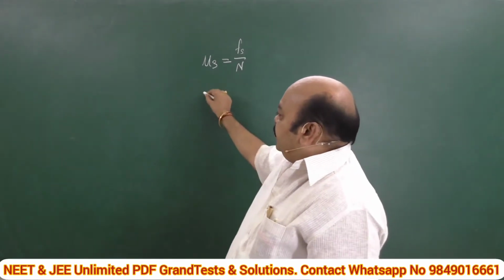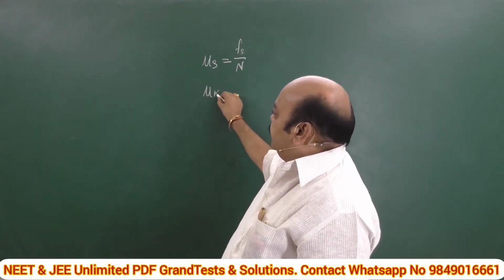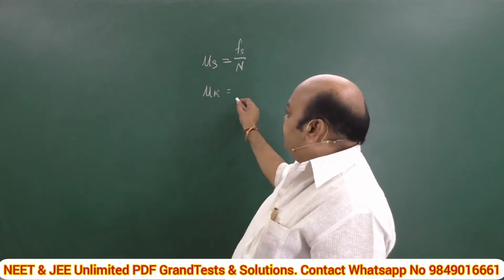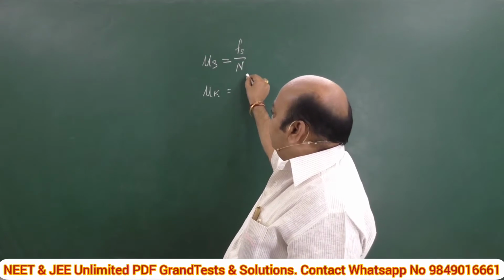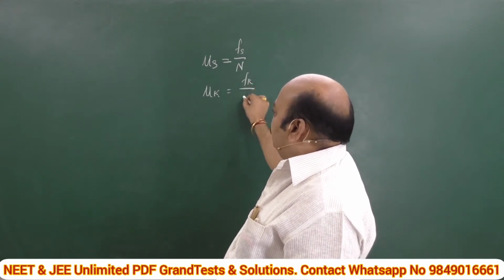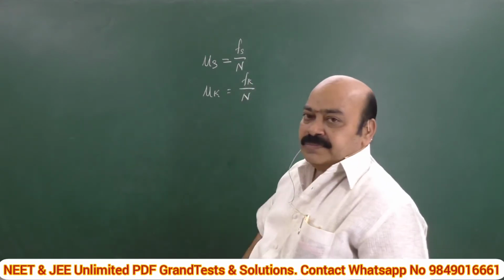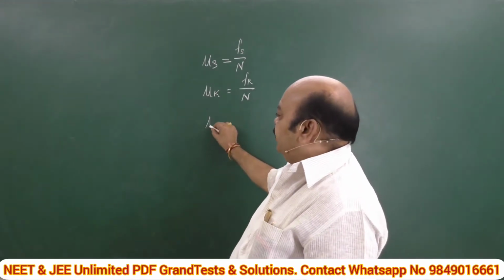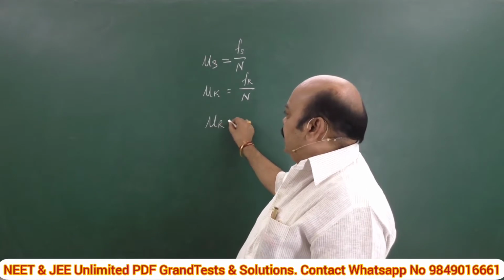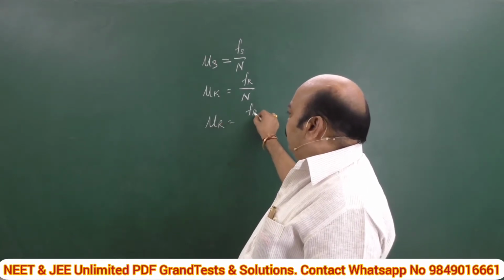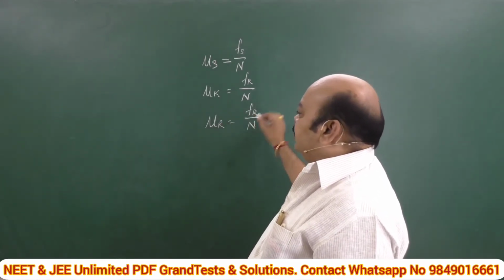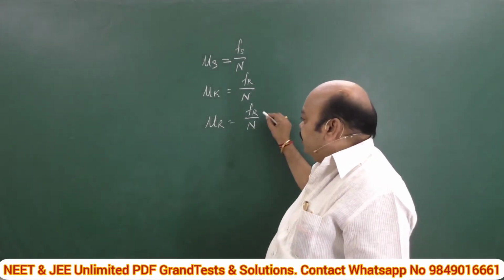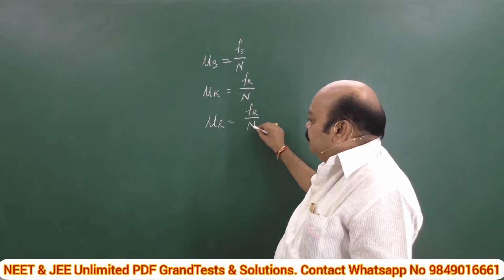Secondly, coefficient of kinetic friction, or coefficient of dynamic friction, which is defined as the ratio of kinetic frictional force to normal reaction. And last but not least, coefficient of rolling friction, mu r, rolling frictional force by normal reaction, defined as the ratio of rolling frictional force to normal reaction.